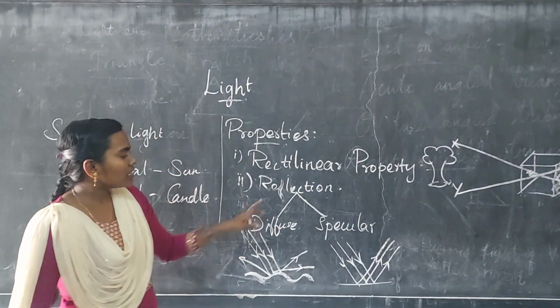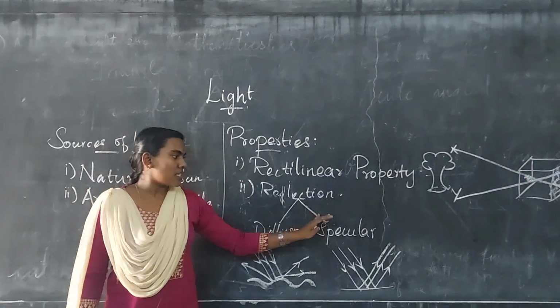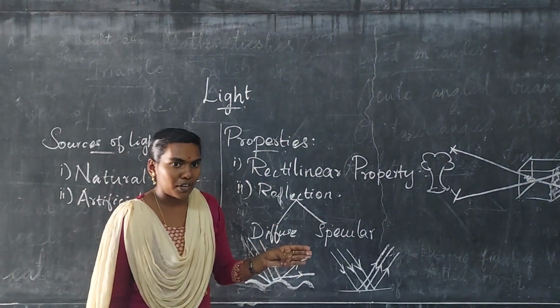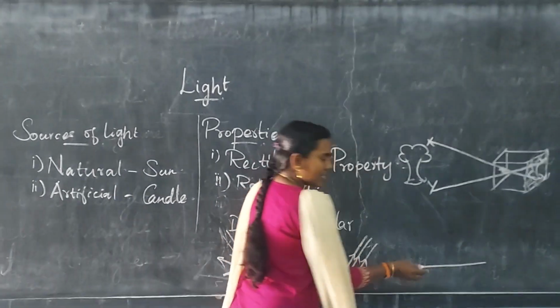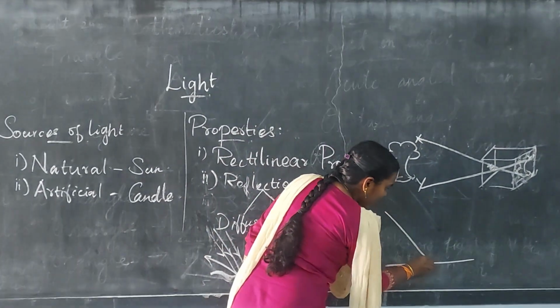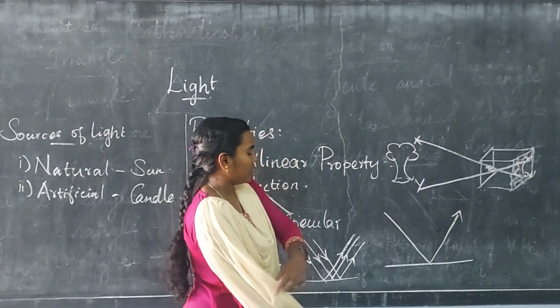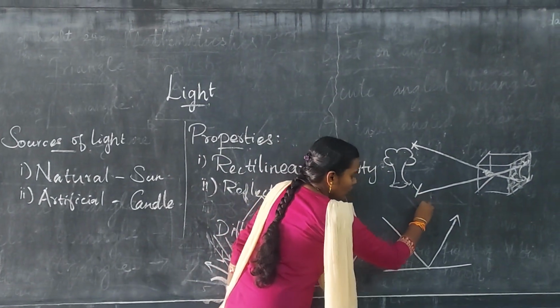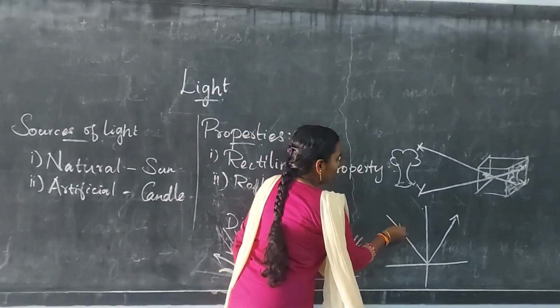Other than that, reflection has many parts. There are terms used in reflection, and there is a law of reflection too. If a smooth surface is considered and a light ray hits it, it reflects back. It is general. Then here there is a normal, and different light rays like this.